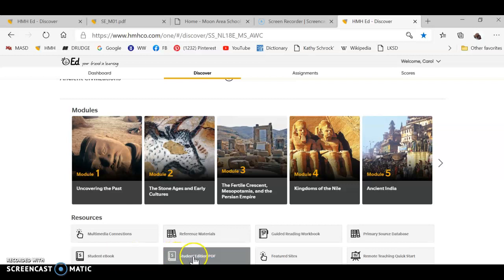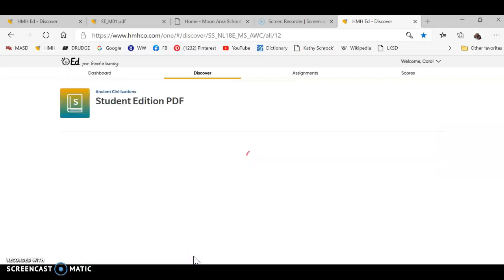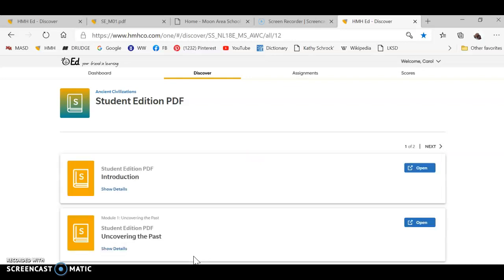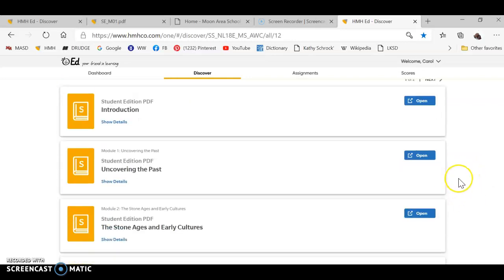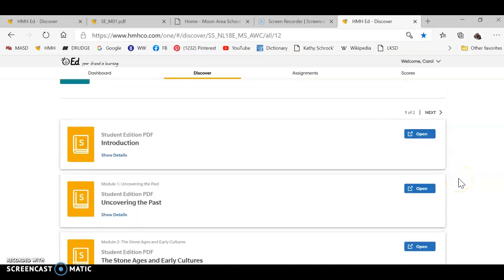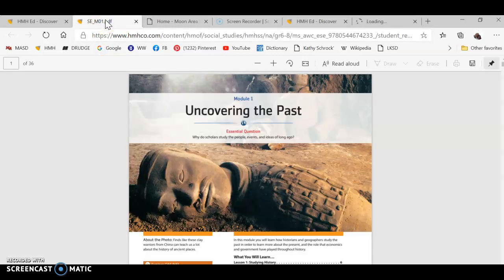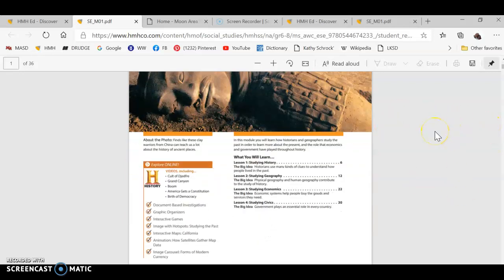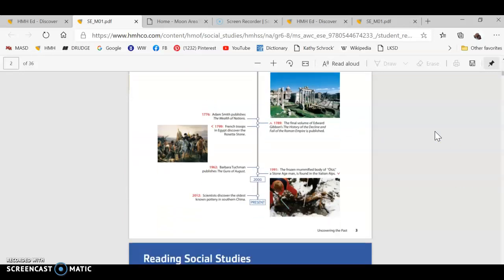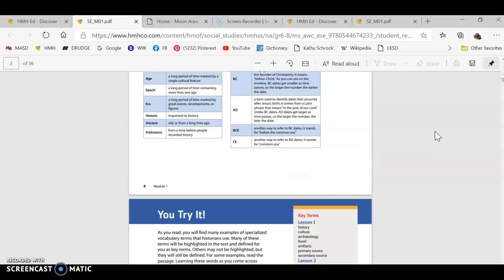So your student PDF, you're going to click on that, and that's going to give you all of the titles of all of your modules, or you can call them chapters. Once we start working in the textbook, I'll let you know what module we're on. You're going to go ahead and click Open, and then that will take you to your exact pages for the textbook. It should look something like this when you get to it, and like I said, it's just the hard copy of your textbook. It gives you the same exact thing as the textbooks that we have in the classroom.